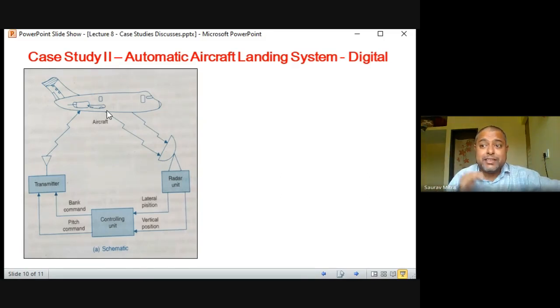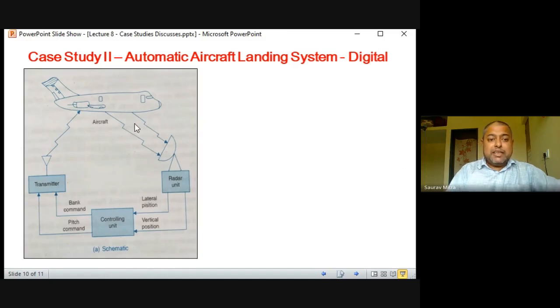The aircraft is coming and asking for landing, and there may be 10 runways. Which runway it wants to land on, that information has to be converted by the radar and given to the controlling unit. Now the controlling unit is in the feedback path, and it generates the bank command and pitch command. Bank command means how much to incline, and pitch means which direction it has to rotate itself. All those things are produced so that you get down at this runway: incline yourself this much, shift yourself this much. All these instructions are given to the aircraft through the transmitter.